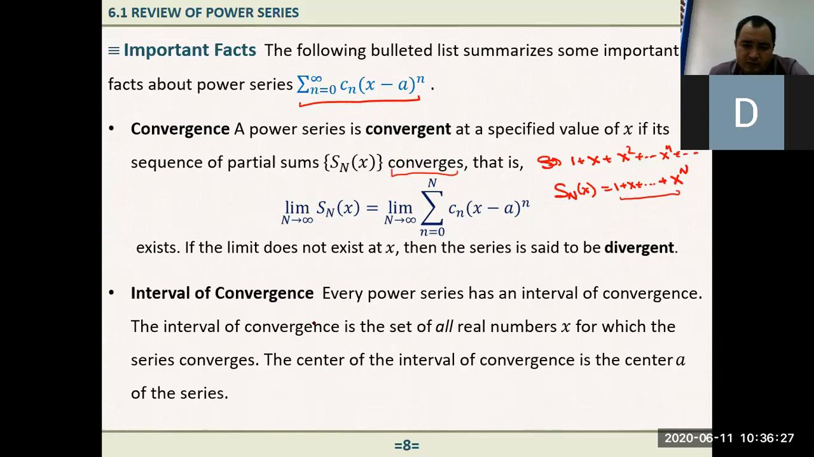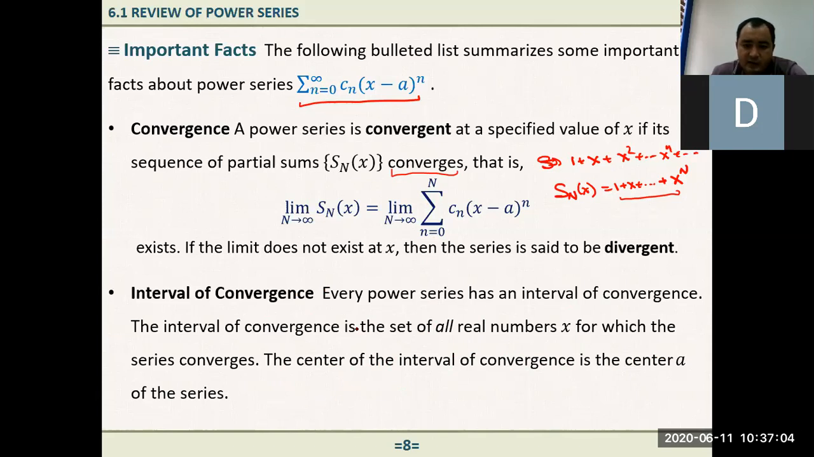So interval of convergence is the second thing we have to know. The first one is that we should know how to determine whether the given series is convergent or divergent. Second, let's say it is convergent. The next question is, where is it convergent, or at what values of x is the function convergent? Every power series has an interval of convergence. The interval of convergence is the set of all real numbers x for which the series converges. The center of the interval of convergence is the center a of the series.